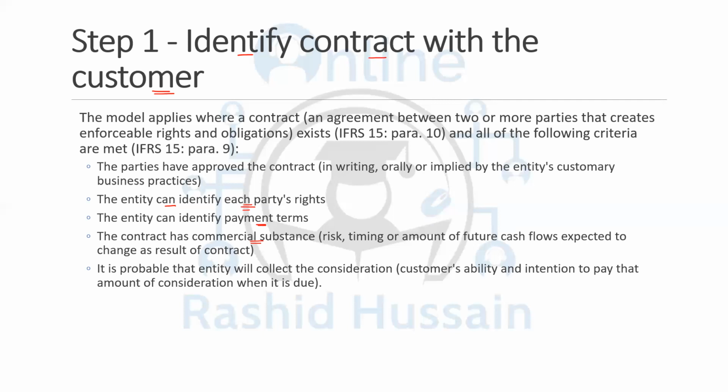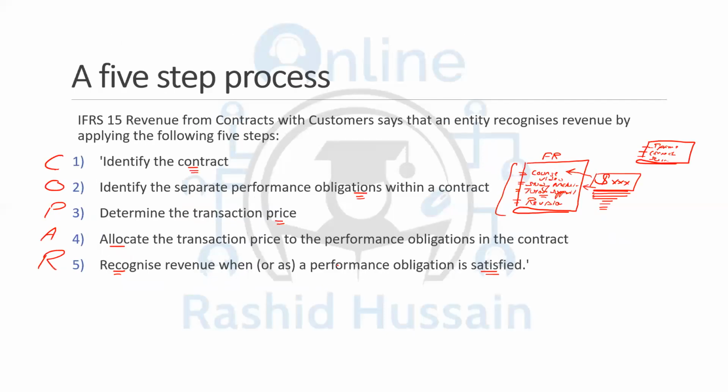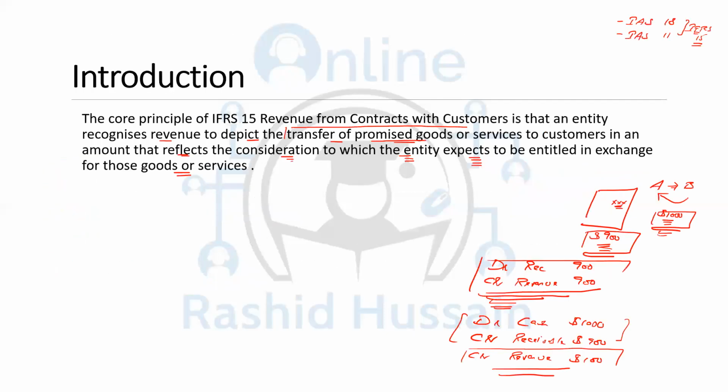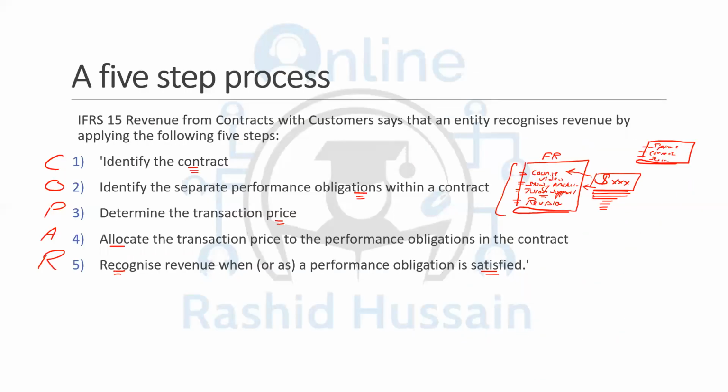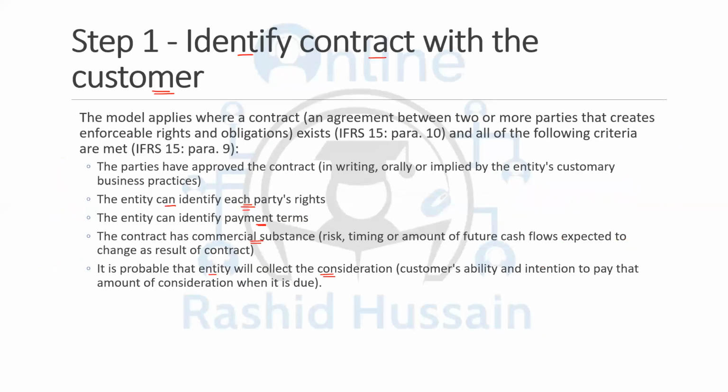That means there should be risk and reward. There should be timing. There should be the amount of cash flows which are going to flow to the entity. And the last thing is, it is probable that the entity will collect the consideration. I've told you that this was the amount that the entity expects to get in exchange. So if you think that you are not going to get any amount because the customer is not in a position to pay, then you are not allowed to record the revenue either.